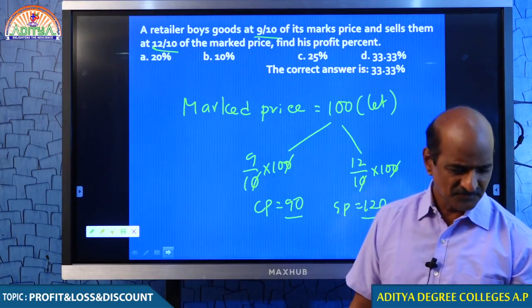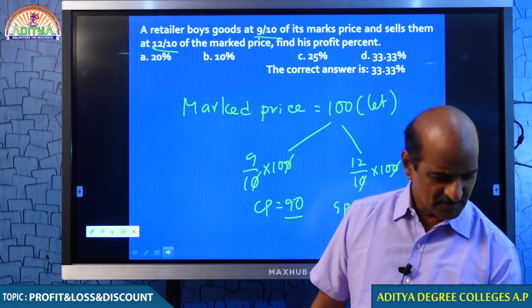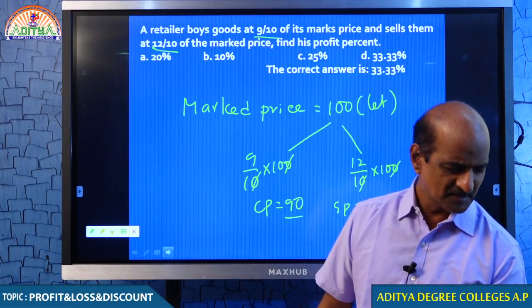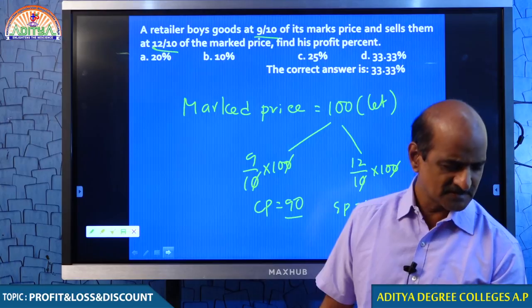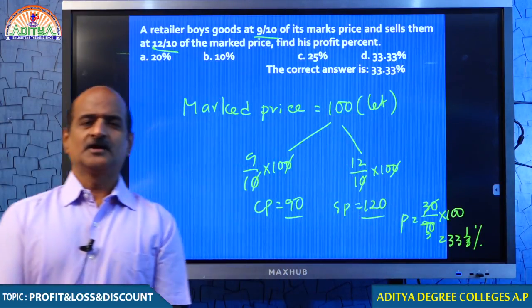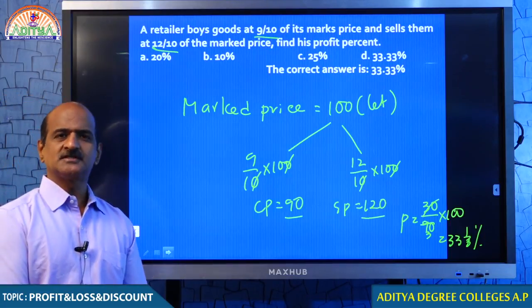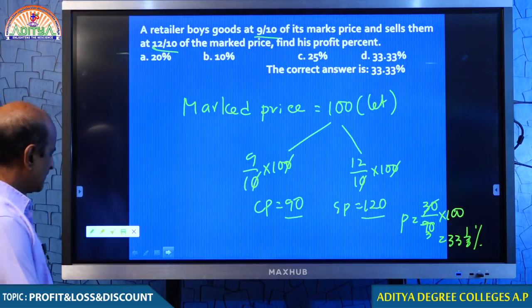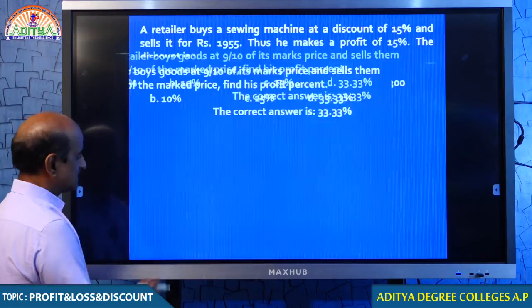Okay, students? You understand why I took that 100 rupee marked price? Because it is easy to take 100 rupees. I hope you understand this. Please note the question, students. If you really find it difficult, no problem, we can discuss again.